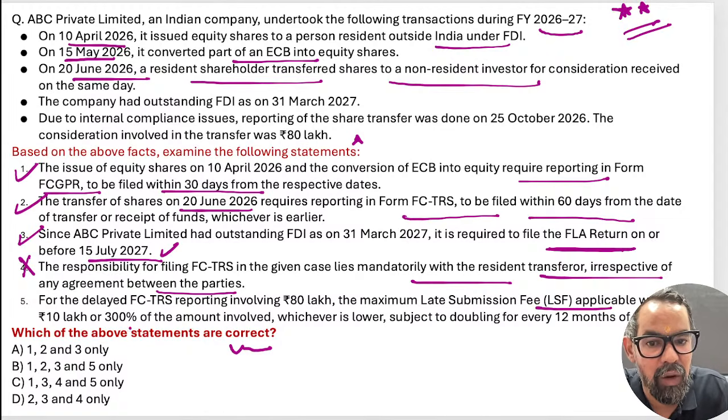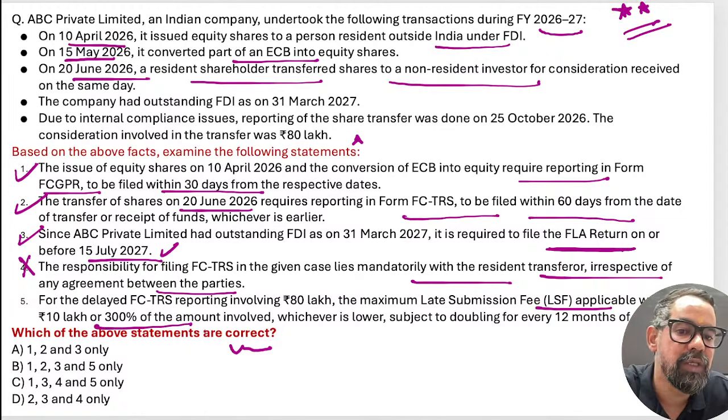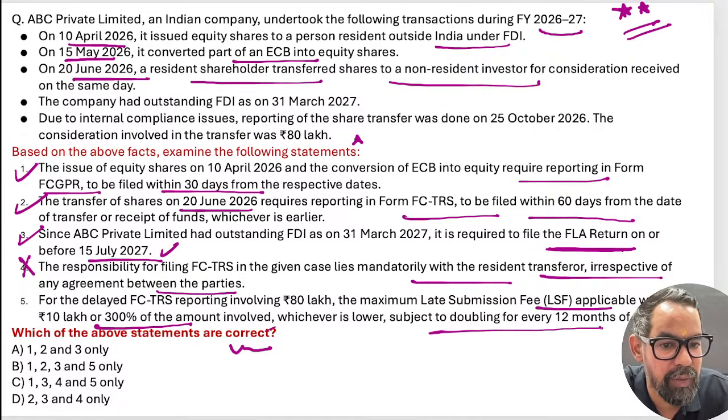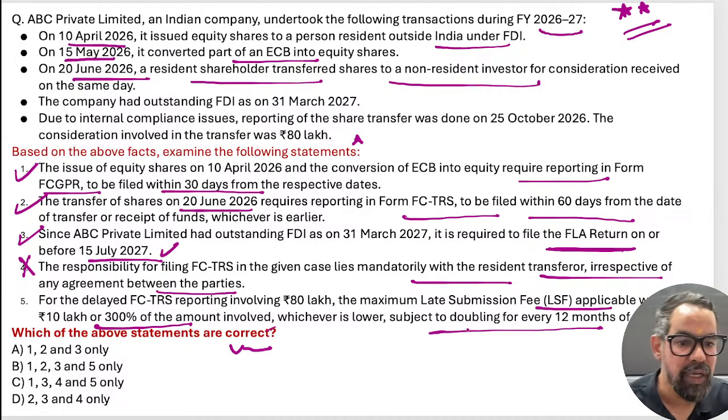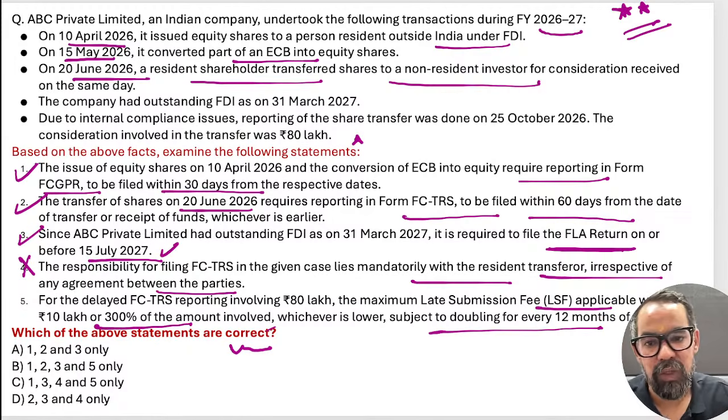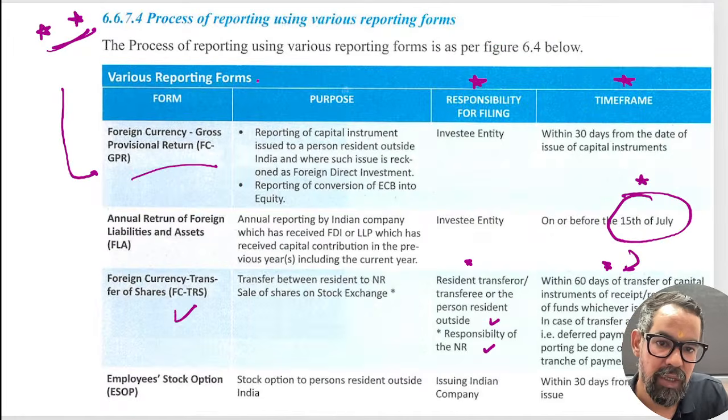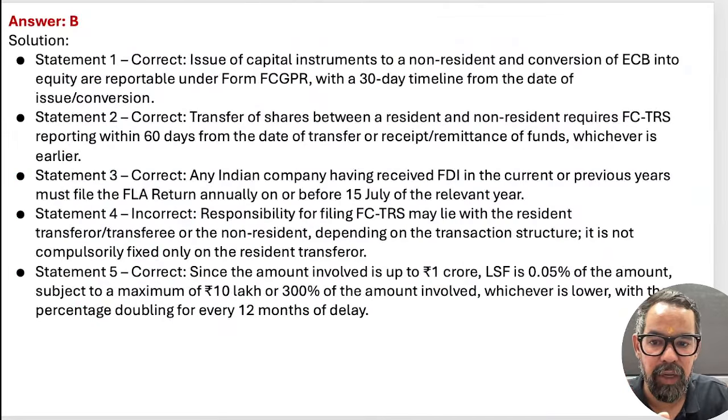The fifth one is for the delayed TRS reporting involving 80 lakhs, the maximum LRS applicable would be 10 lakh or 300% of the amount involved in this particular one, whichever is lower, subject to doubling. This I have to check. Okay, so with options, you can eliminate this one. This amount is mentioned somewhere. We have gone through this amount delay thing, but I'm not sure about this. Okay, this is also correct.